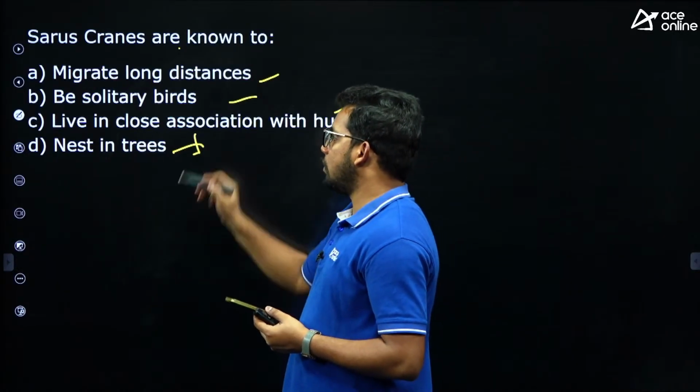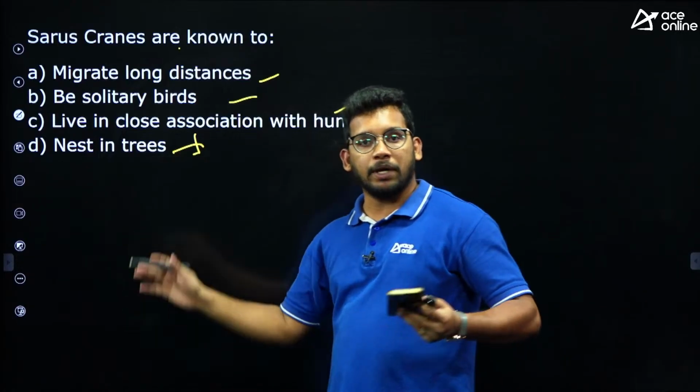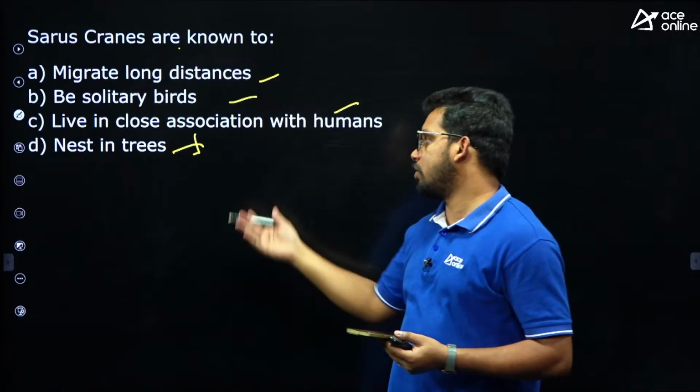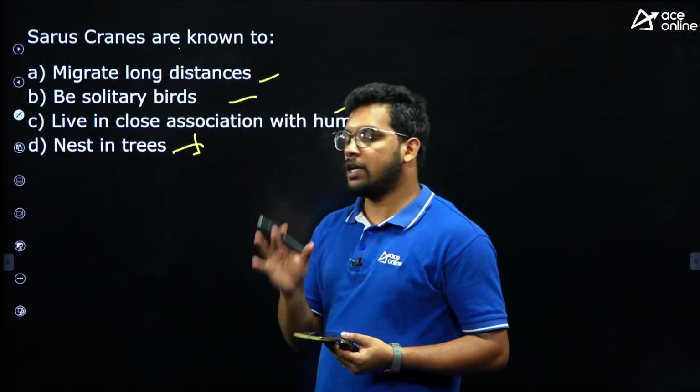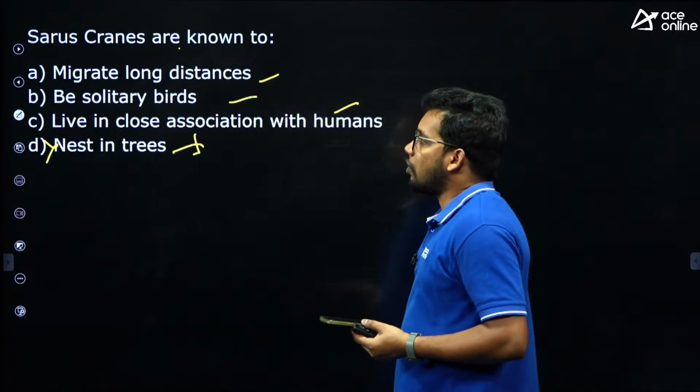First one, they don't nest in any trees, they are big birds. There is a logic, you can eliminate this statement. They are big birds, like human size, so they cannot nest. Nests are for small birds. So that's how the logic works. This is a wrong one.